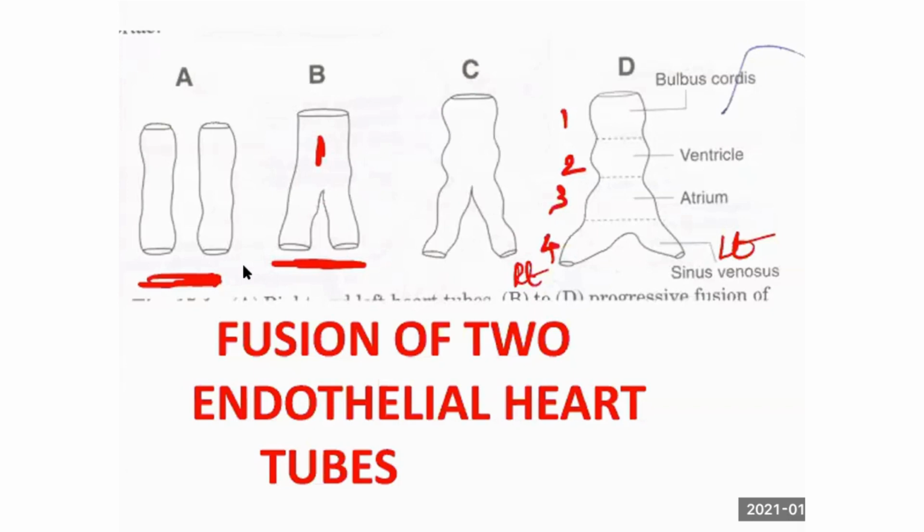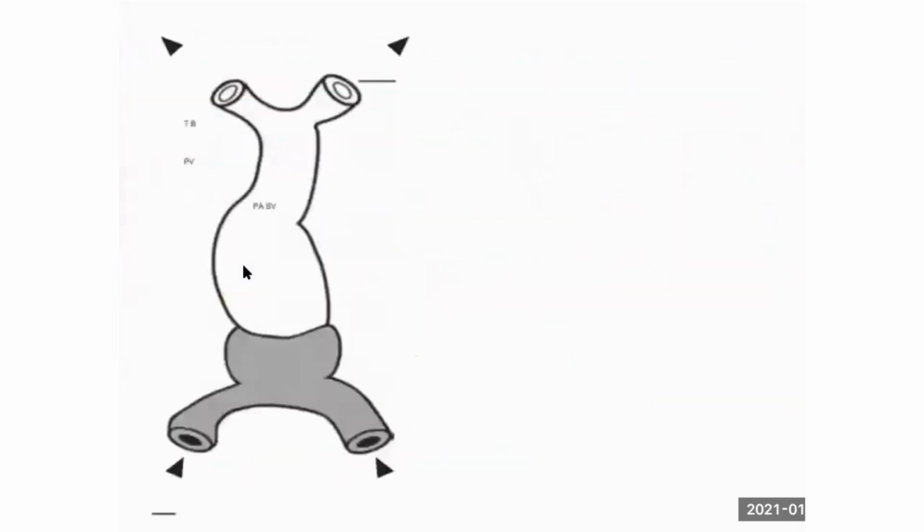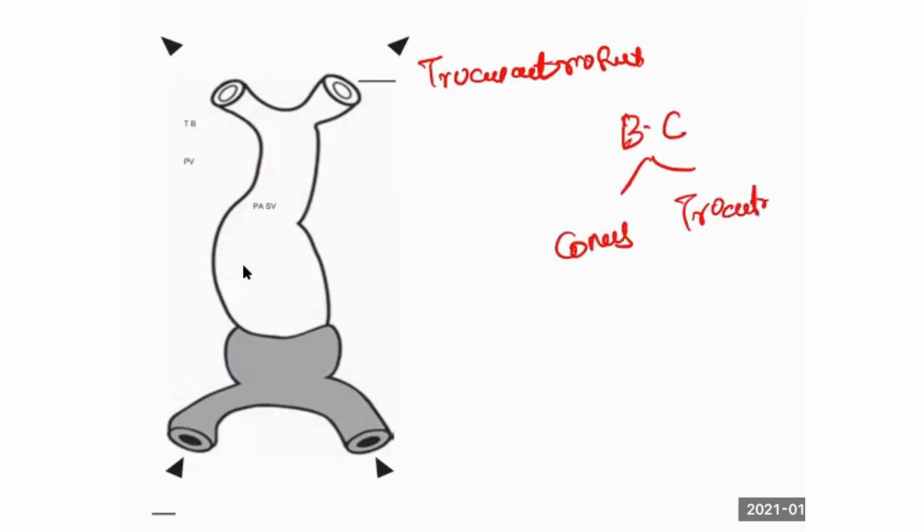From above downwards, the parts of the heart tube are bulbus cordis, ventricle, atrium, sinus venosus, which has a right horn and left horn. So these are the parts of the heart tube. Shall we mark it? So this is the outflowing part, which is the arterial end, and this is, as I said, bulbus cordis. Remember, the bulbus cordis will be divided into conus and truncus arteriosus.